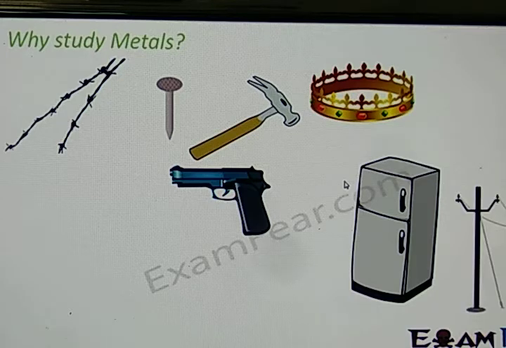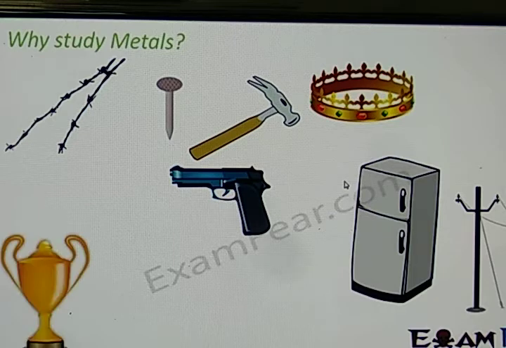The trophy, or the wires which conduct electricity. How do we get electricity in our phones? Because of the wiring which is present, and these wires are made up of metals, and metals are extremely good conductors of electricity, and that is why we use metals for making these wires. The trophy which you use is also made up of metal.